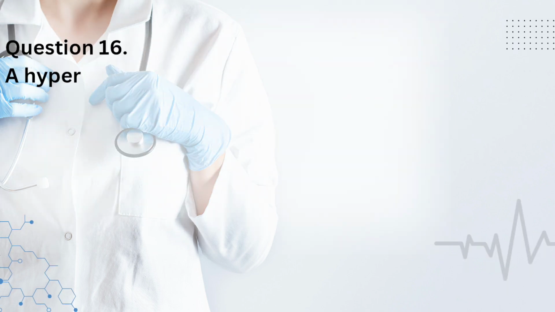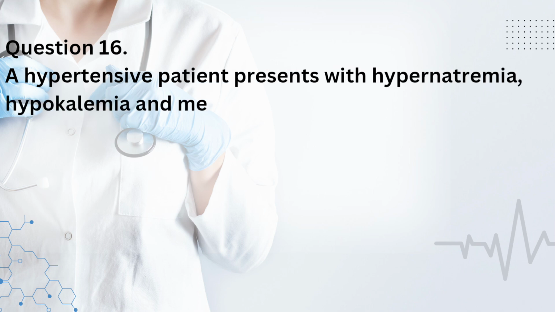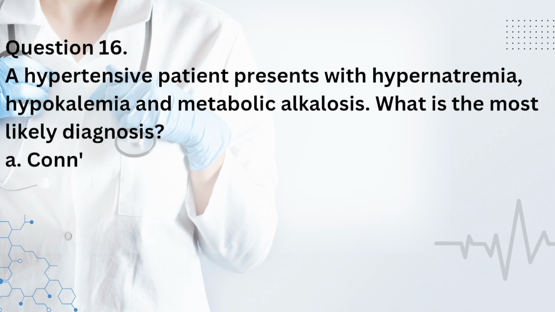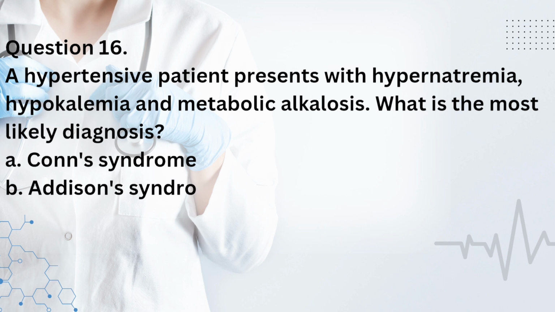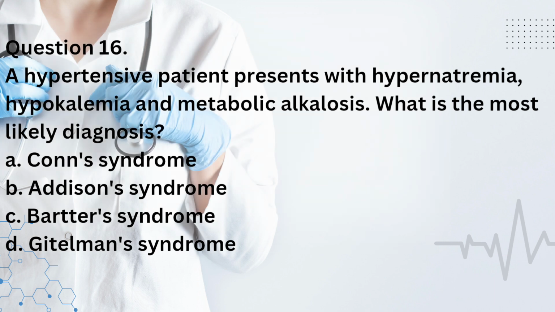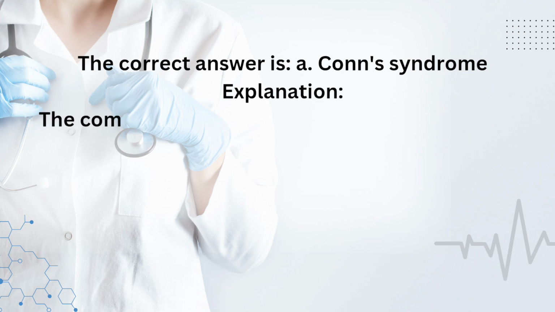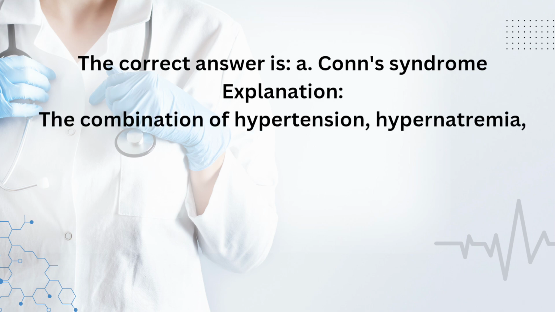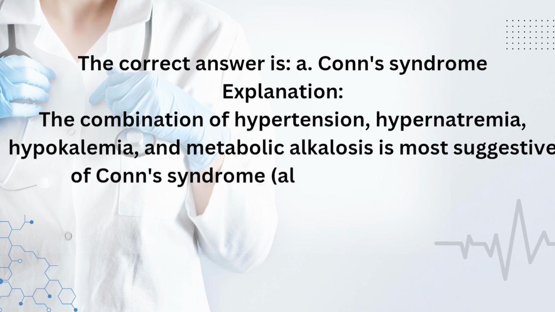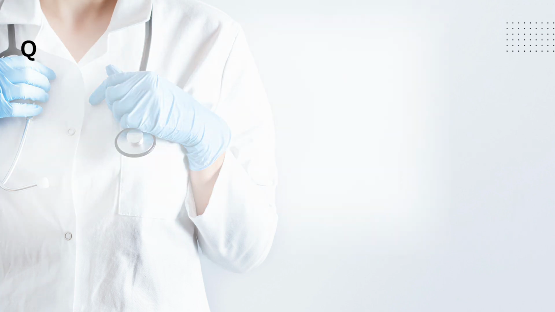Question 16. A hypertensive patient presents with hypernatremia, hypokalemia and metabolic alkalosis. What is the most likely diagnosis? A. Conn's syndrome. B. Addison's syndrome. C. Bartter's syndrome. D. Gitelman's syndrome. The correct answer is A. Conn's syndrome. Explanation. The combination of hypertension, hypernatremia, hypokalemia, and metabolic alkalosis is most suggestive of Conn's syndrome, also known as primary hyperaldosteronism.